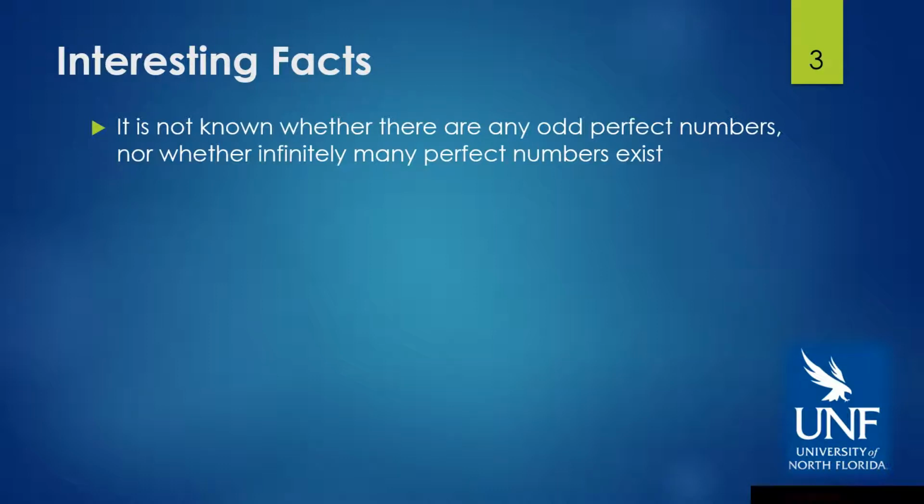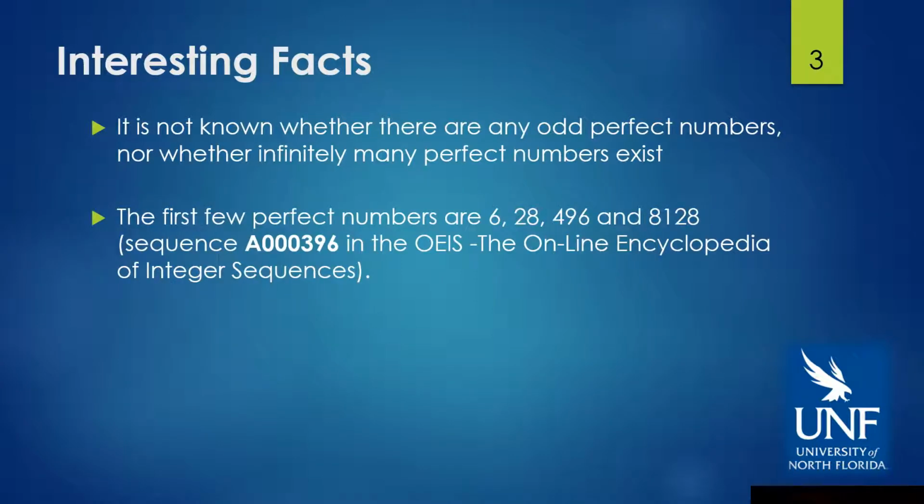Some interesting facts. Not only is it unknown whether any odd perfect numbers exist, it's not known whether there are infinitely many even perfect numbers. The first few perfect numbers, which are obviously even, are 6, 28, 496, and 8128, and is sequence number 396 in the OEIS. And if you have not visited the OEIS, I highly recommend it. It's an amazing place to play with sequences.